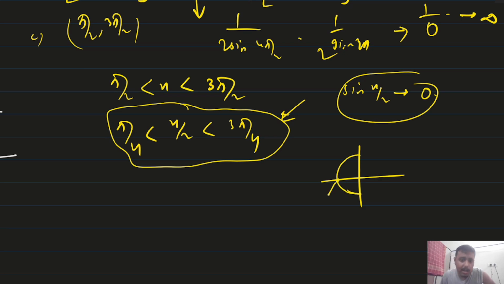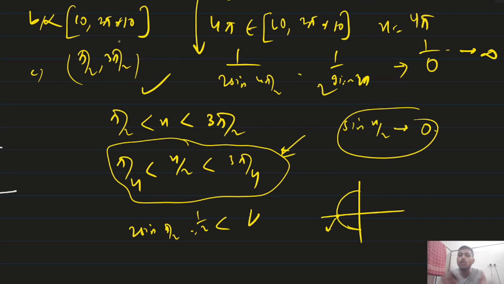Here, if you put pi for x by 2, it will be sine pi by 2, and sine pi by 2 is 1. So 1 by 2, yes, it is less than some constant. Okay, so the second option is correct. Why? Because you understood that the denominator won't go to 0 for all x belonging to this interval. So that is why the second option is correct.